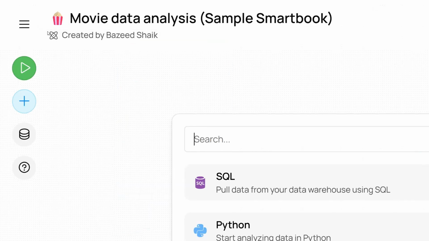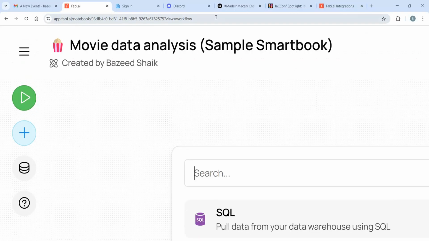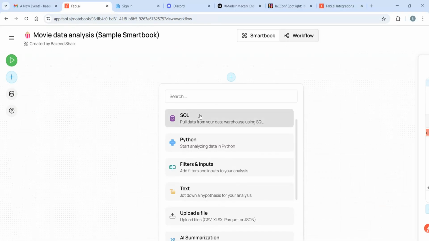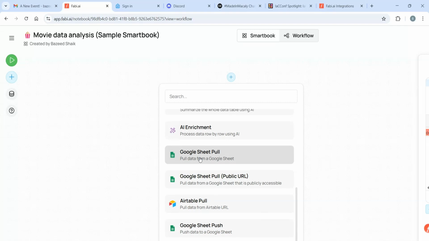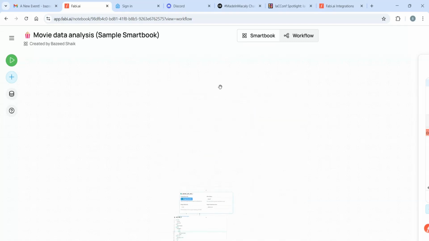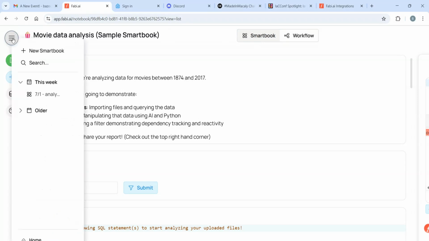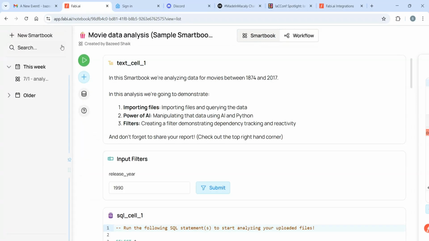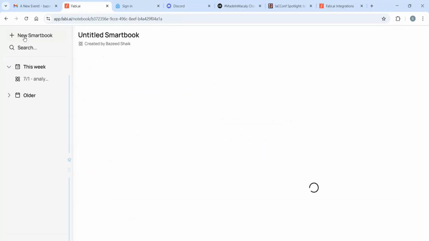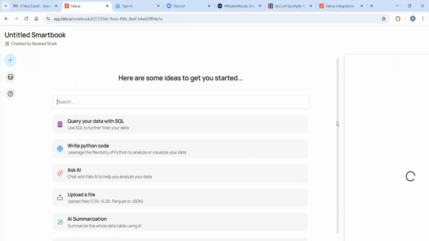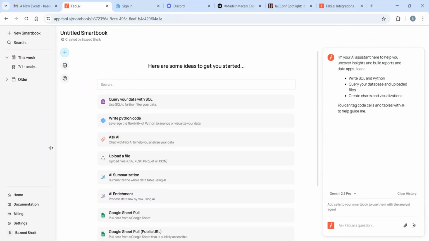Smart books and workflow. Fabi uses a concept called smart books. Think of a smart book as your AI-powered reporting notebook. You can create one from scratch, plug in any data source. Let Fabi automatically generate analysis, summaries, and visualizations. You can apply filters, group by year, segment by category, and Fabi keeps learning as your data grows. You can even embed these smart books on your website or share them directly with clients and teammates.